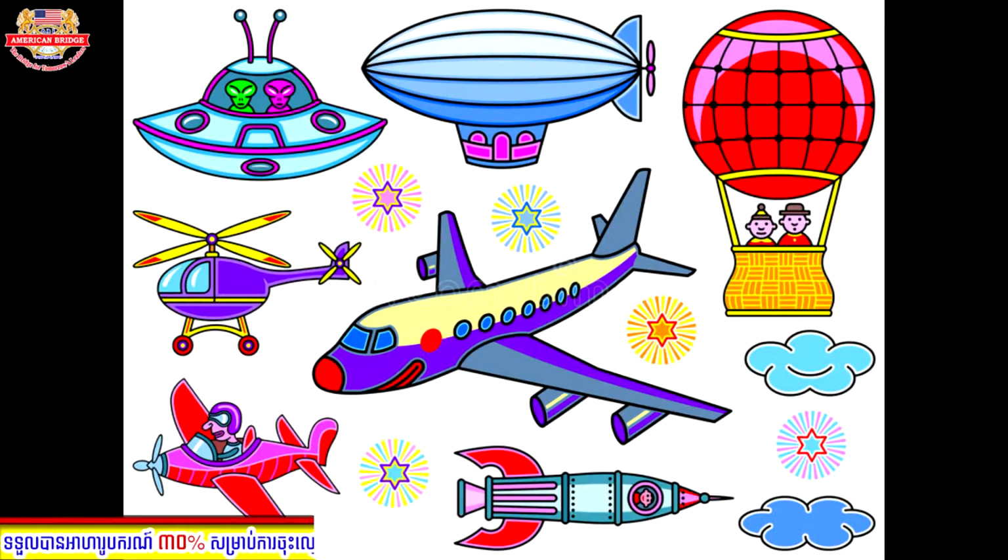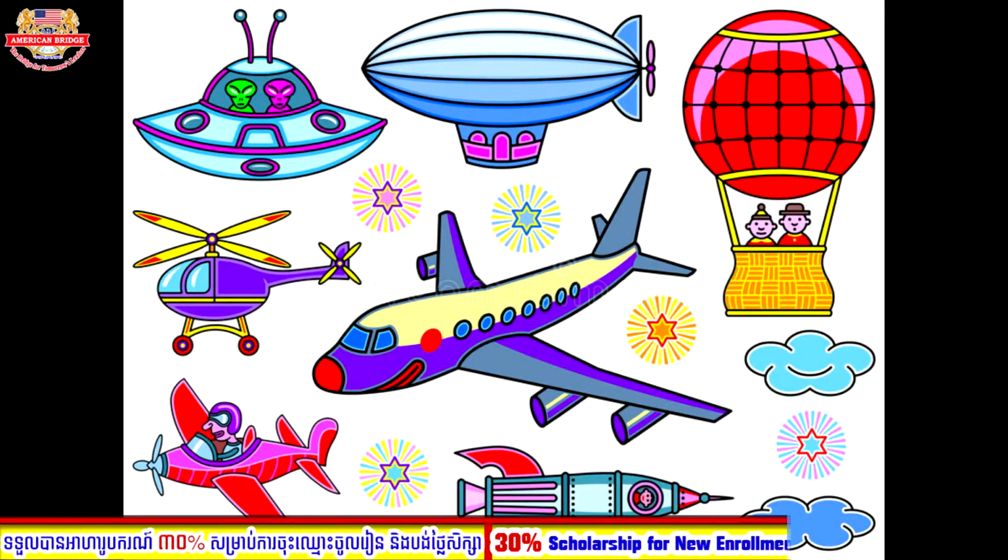Now let's proceed to our aircraft. So this is the definition about aircraft. So an aircraft is a vehicle also, that is able to fly by gaining support from the air. Common examples of aircrafts include airplanes, helicopters, airships.